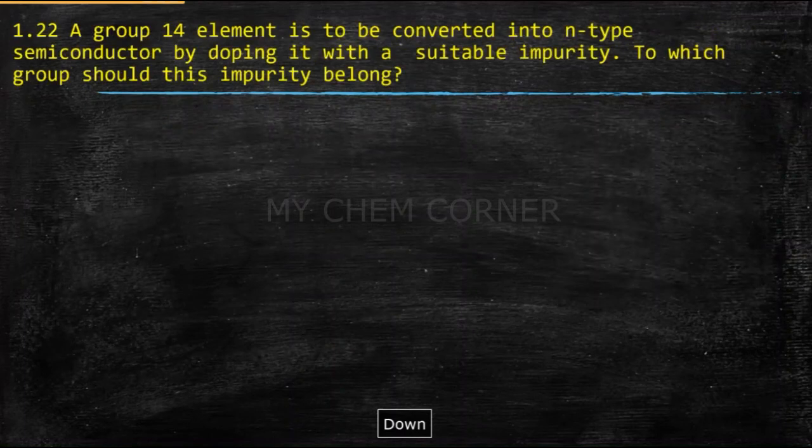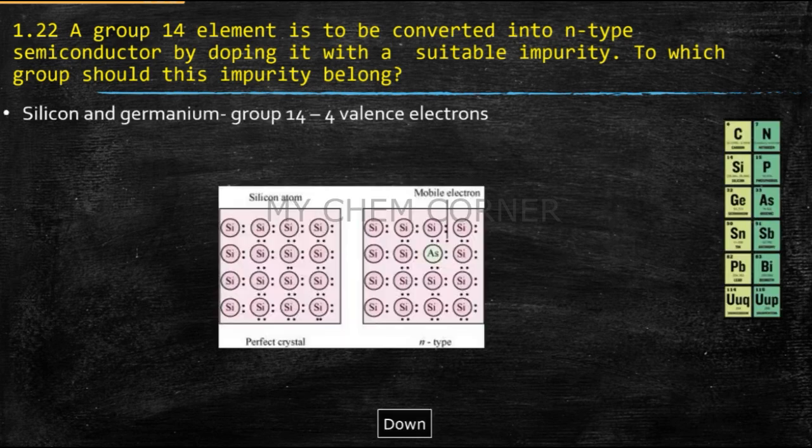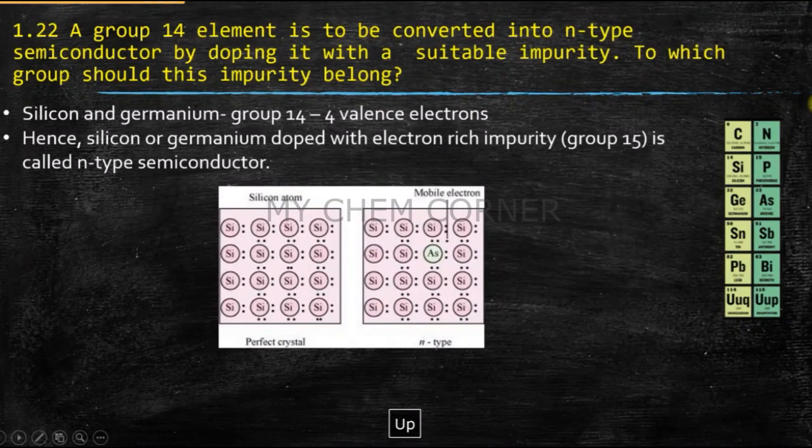Now the next question is 1.22, which is the last question in the chapter. A group 14 element is to be converted into an N-type semiconductor by doping it with a suitable impurity. To which group should this impurity belong? This also I have done an entire detailed explanation for. When you're trying to dope it with another group to form an N-type, which means you need to have negative electrons, so here you need to have more number of electrons in order to get N-type, because N-type means negative type of semiconductor. So in this case you need to dope it with a group 15 element in order to get an N-type semiconductor.